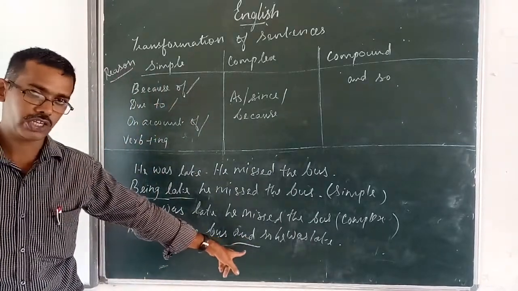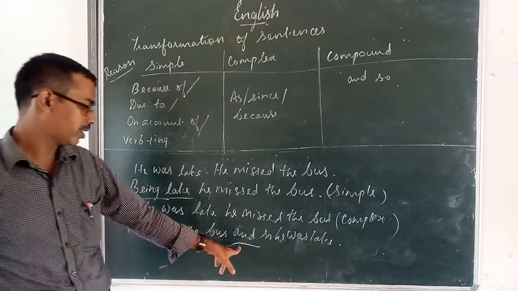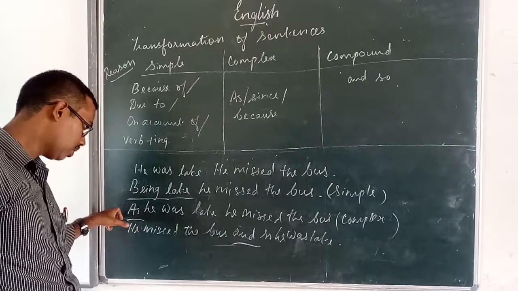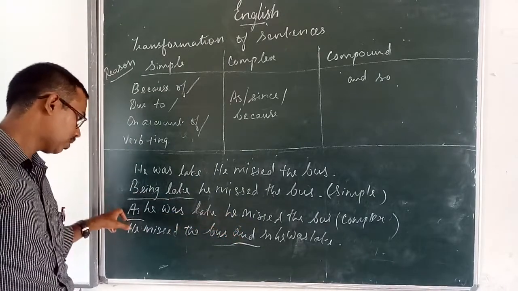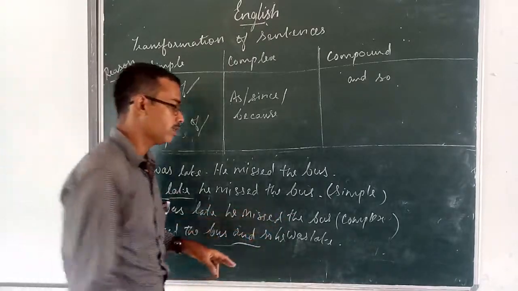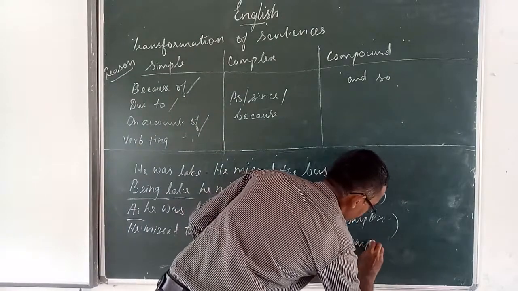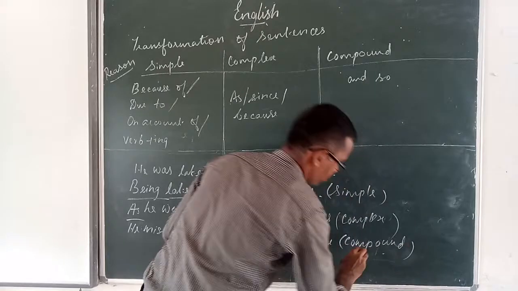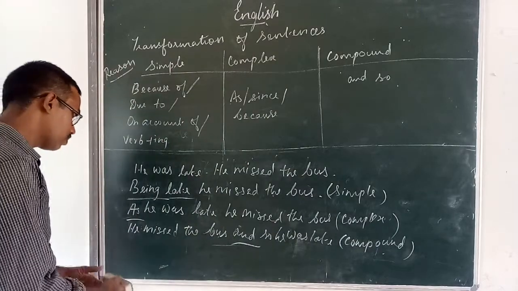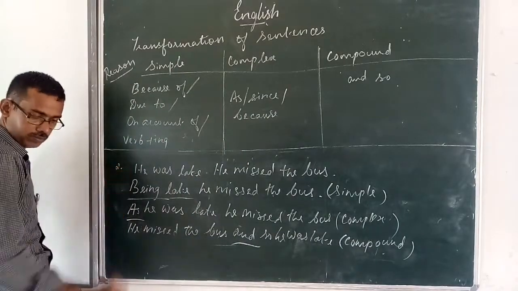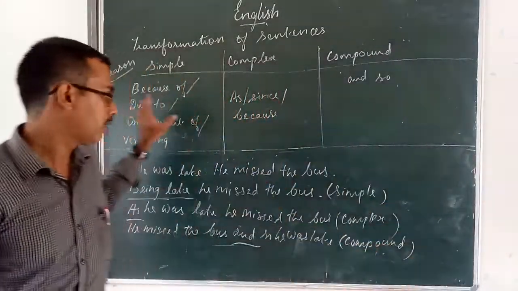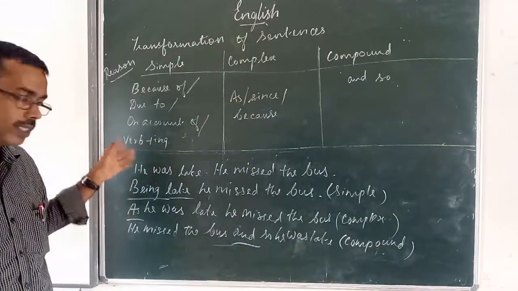this is a subordinate conjunction used here. In subordinate conjunction, this is a complex sentence. It is a compound sentence. When subordinate conjunction is used, it is complex sentence. When coordinate conjunction and is used, it is compound sentence. Note down neatly and go through the table. Go through the table as well as you have to memorize.